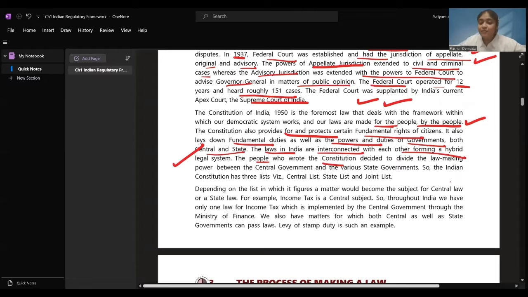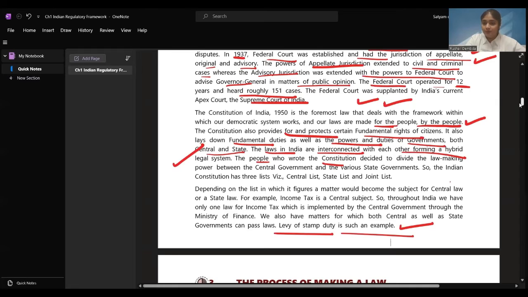Okay. We also have matters for which both central as well as state governments can pass the laws, and it is contained in the joint list. Levy of stamp duty. We might have heard from our parents or from our elder siblings who are working in something related to the registration of the flats or buildings or any of the land. We might have heard of stamp duty. So, levy of stamp duty is an example on which central and state government both can make the laws, both can pass the laws.